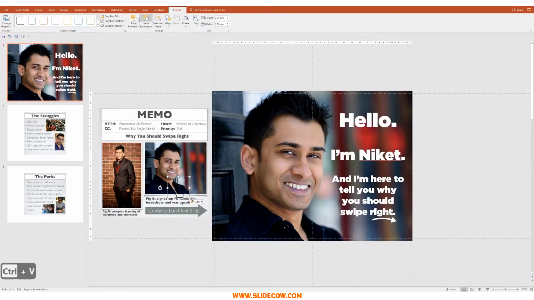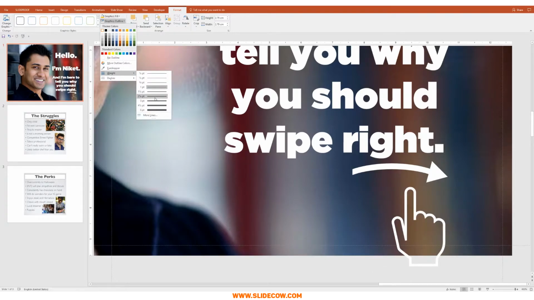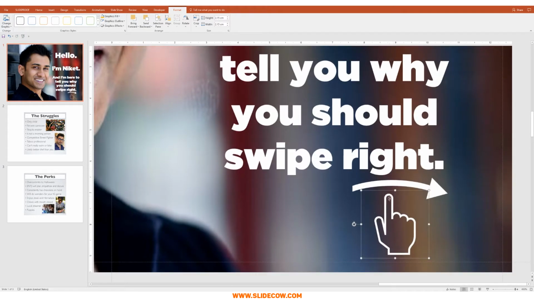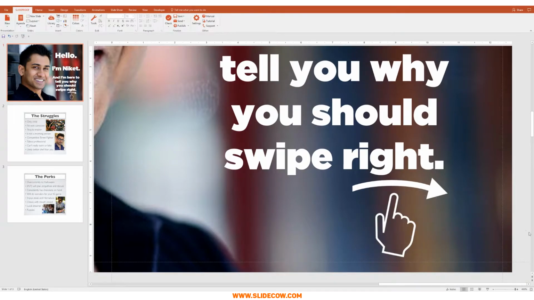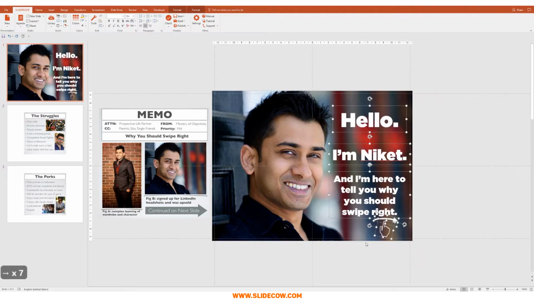Let me just change that to white and move it just over here. And I think we can actually make the outline just a bit thicker by going to Format, Outline, Weight, and change that to around 2¼, which looks fine. Reduce the size of this just a bit, move it underneath, and then rotate it ever so slightly to the right. And I think we have a winning first slide. Don't you? I think that looks great. Maybe we can move this to the right a bit, just to make space for that awesome smile. Perfect. There you go. There's the first slide completed.